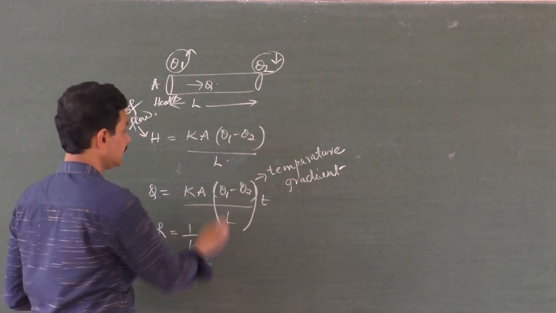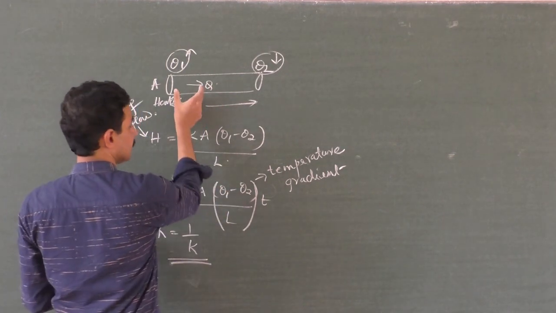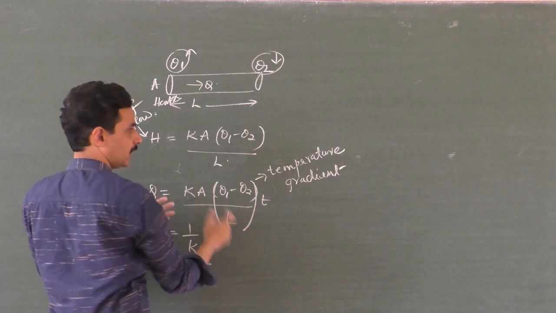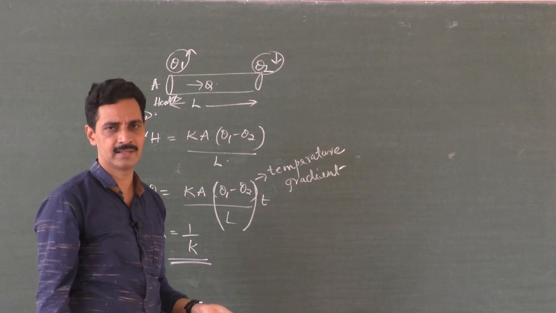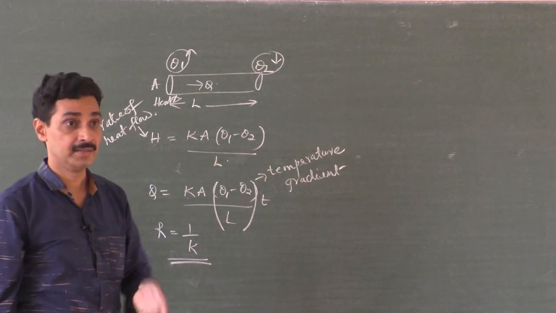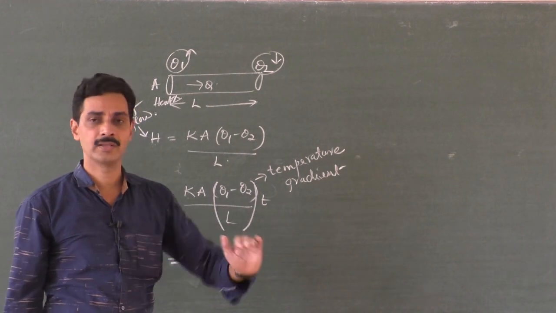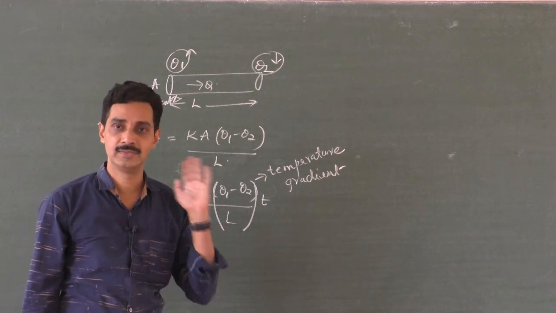If you find theta 1 minus theta 2 over a shorter distance, you will get a lesser difference. If you find it over a larger distance, the difference is more and the distance is more. So temperature gradient is always constant at steady state. The state where heat is conducted and the remaining is radiated, and the temperature at all points of the conductor doesn't change with time.